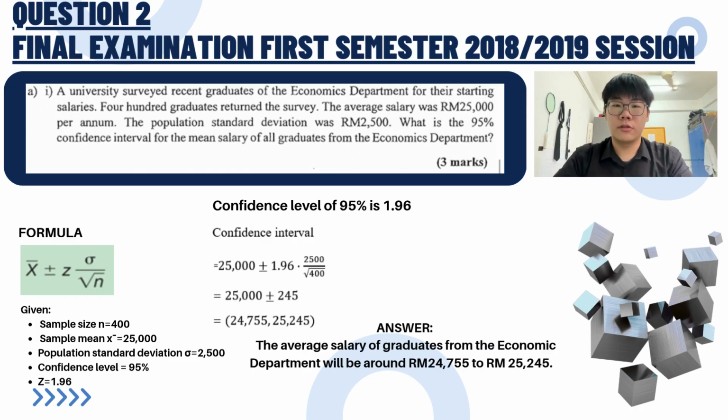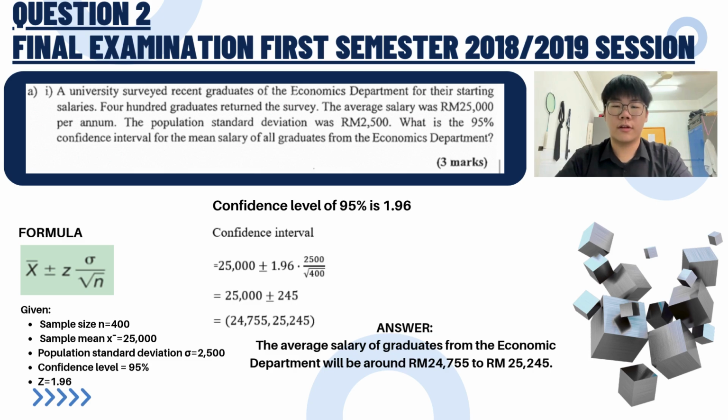I'm now solving question 2, Final Examination First Semester 2018/2019 session. Based on the question, we are given sample size equal to 400, sample mean equal to 25,000, population standard deviation equal to 2,500, confidence level equal to 95%. So we sub the numbers into the formula and then we get the answer of 24,755 and 25,245.